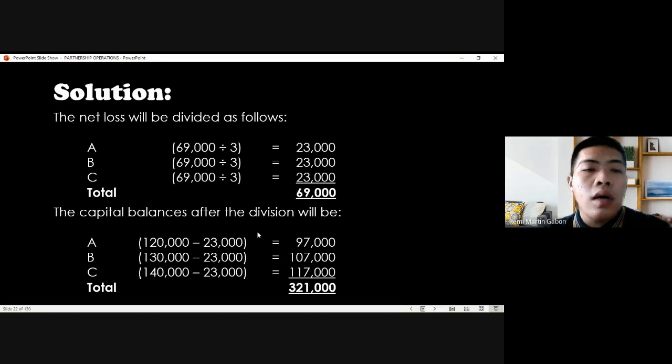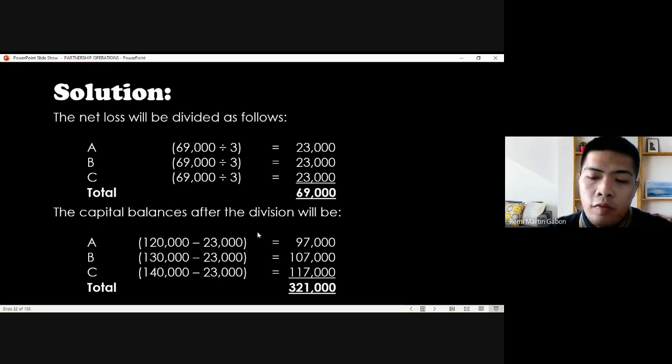So after the division of the loss, the capital balances of each partner will be decreased by equal amounts of 23,000 each. So we can have 97 for A, then 107 for B, and 117 for C, in thousands. So 390 minus 69,000, we can have 321 net total.